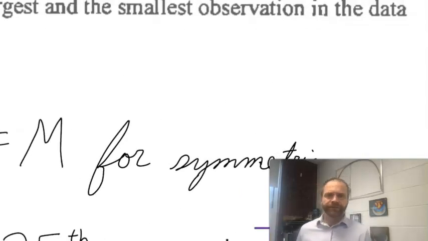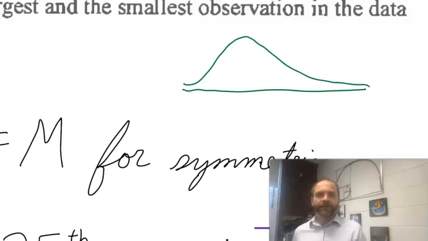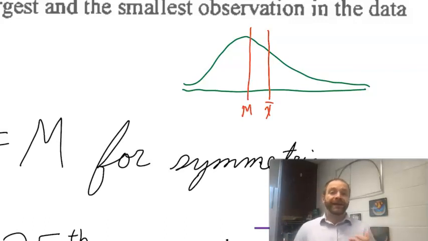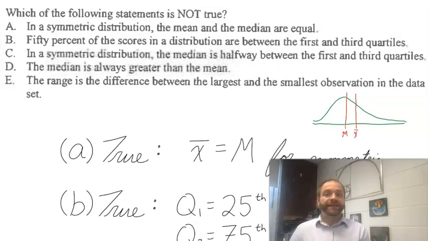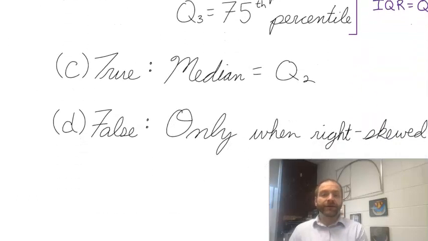If I have a distribution, one way I can have a mean that is larger than my median is if I make it right skewed. If I make it right skewed, my mean is going to get pulled into the tail a little bit. So we'll say that's about where x bar would be. And my median would still split the area underneath in half. So in the one I just drew, the mean is greater than my median, which means I just drew an example that makes D false. So I'm thinking that D is going to be the wrong answer. It's false. That's only true when it's right skewed.